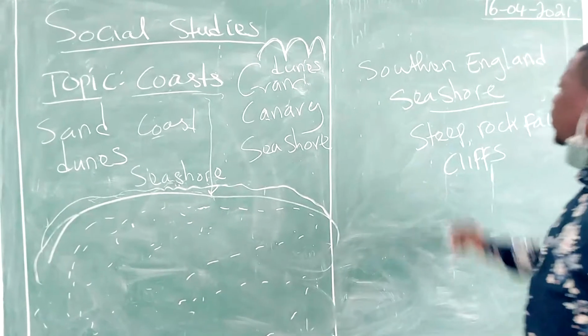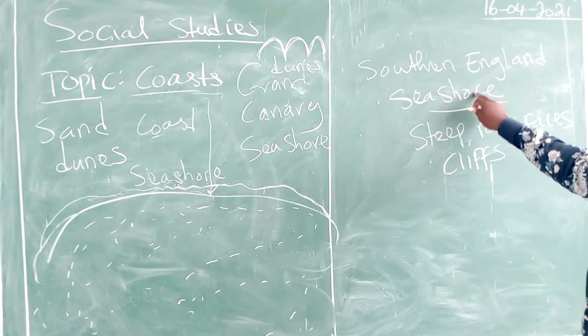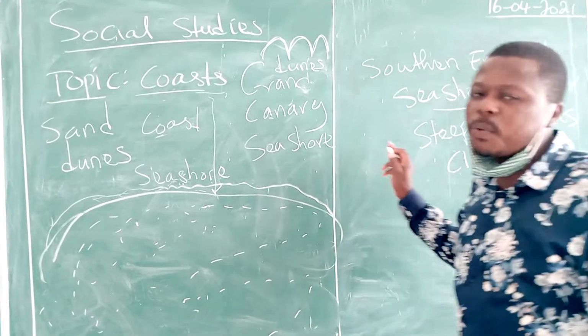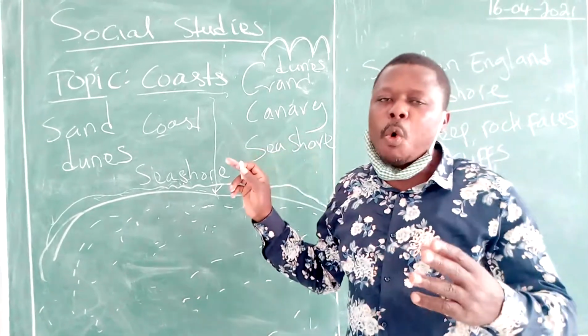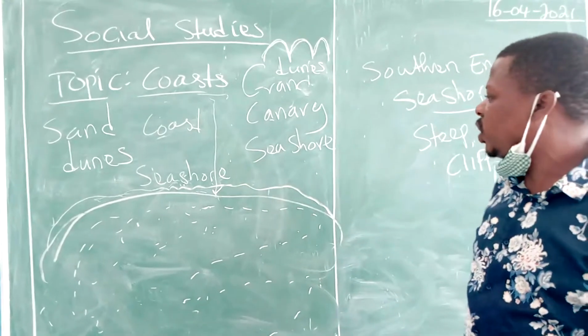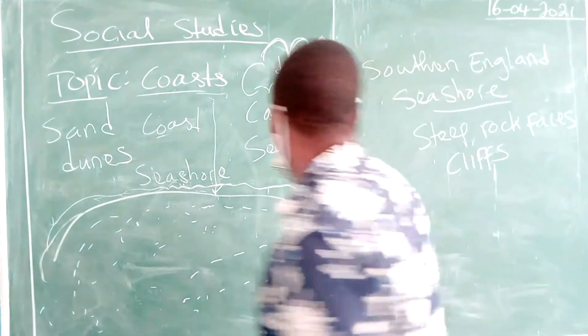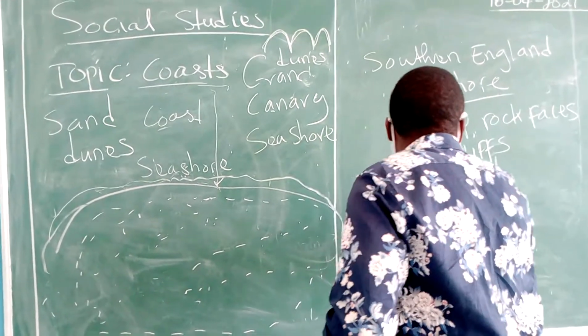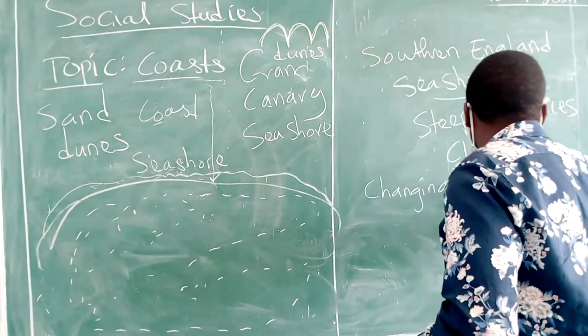So the southern England seashore has cliffs, and I have explained that these cliffs are sharp rock faces that have been exposed by waves. That is it about seashores. We want to look at our subheading, which is changing coastlines.